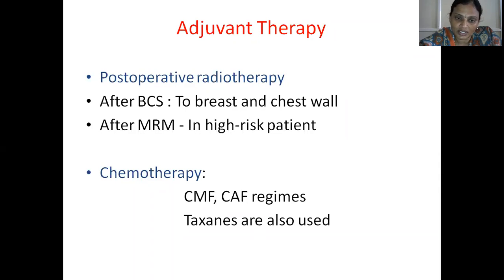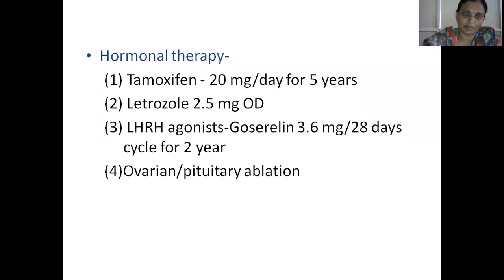Cyclophosphamide, methotrexate, 5-fluorouracil, that is the CMF regimen. Then cyclophosphamide, adriamycin, 5-fluorouracil, that is the CAF regimen. Various taxanes like paclitaxel and docetaxel can also be used. So I have completed radiotherapy and chemotherapy after BCS or MRM.